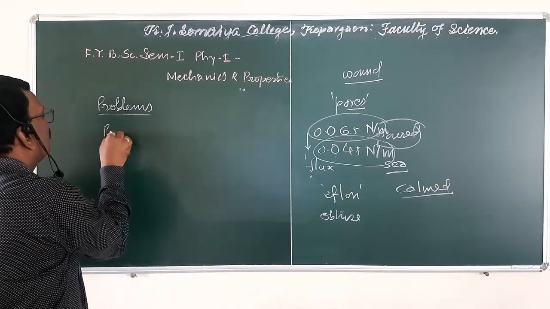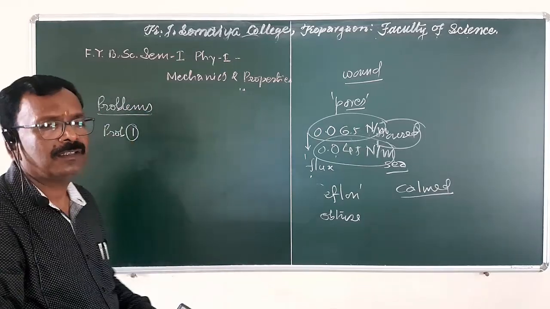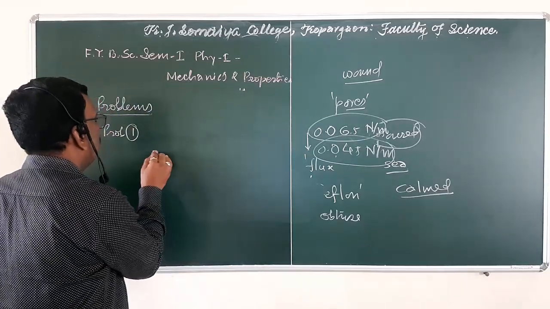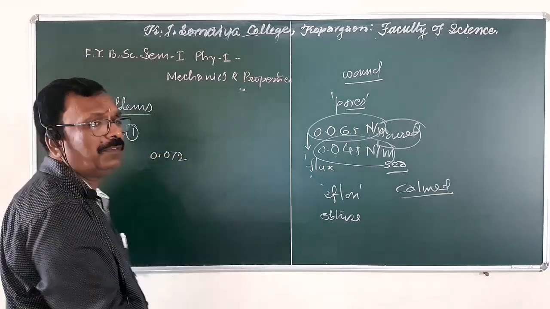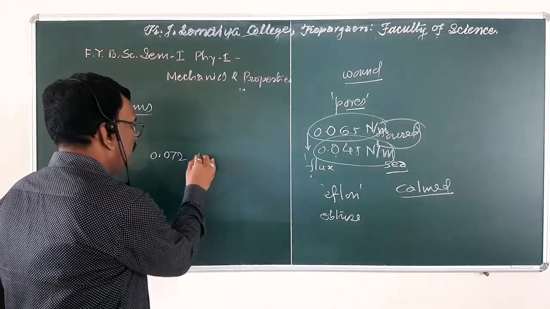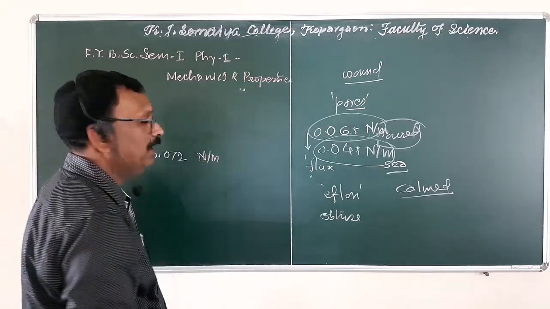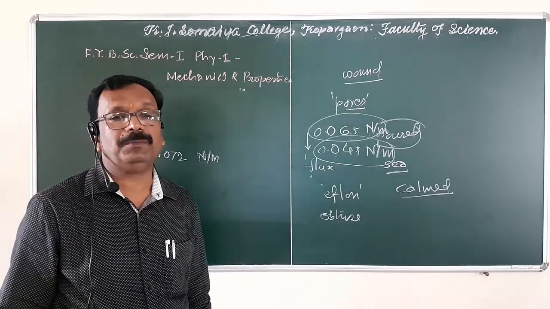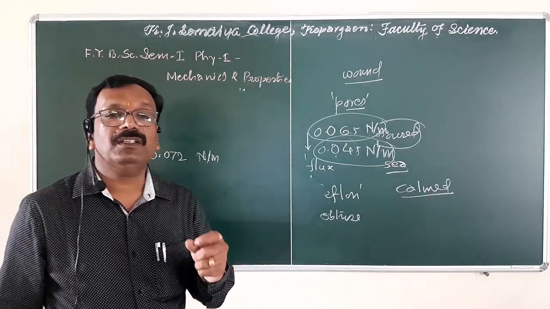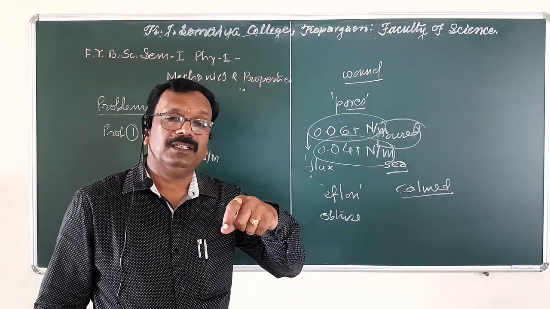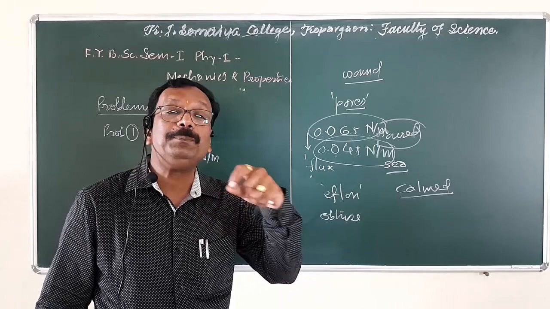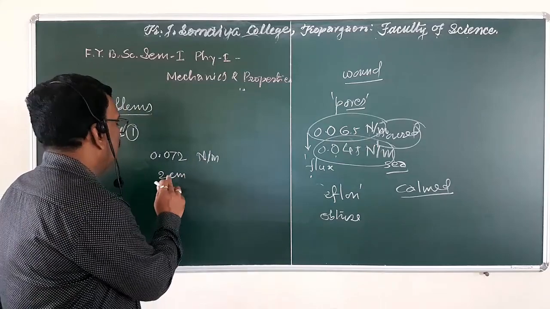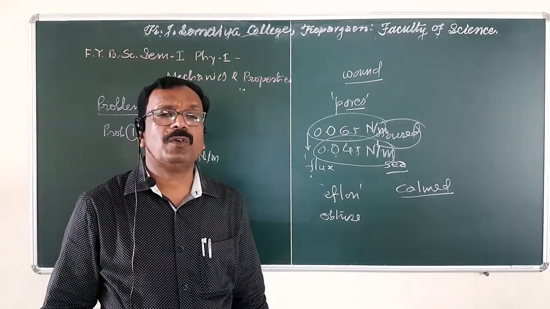First problem. The surface tension of water is given as 0.072 Newton per meter. In the problem, the surface tension of water is given, that is 0.072 Newton per meter. Now here we have to find out the vertical force required to detach a floating pin or needle of 2 centimeter length from the surface of water.